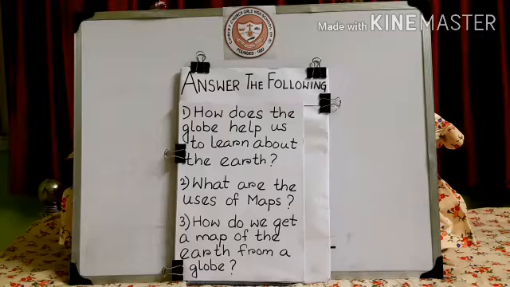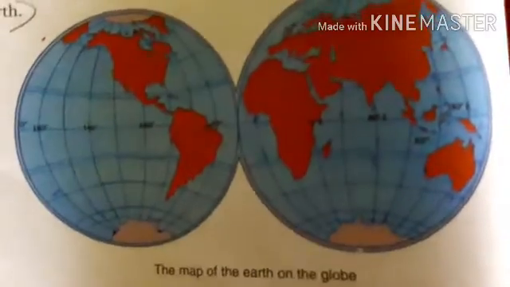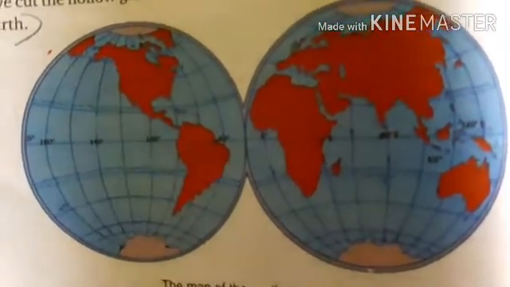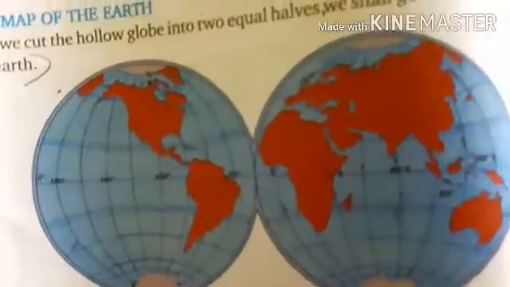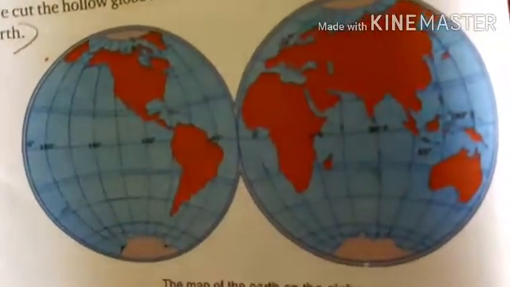So, if we cut through the hollow globe into two equal halves, we shall get two half spheres of the earth. One half of the globe contains one half of the earth, and the other side, which we cannot see, contains the other half. So if we cut the hollow globe in half, what we get is something like this that I have shown you all. And this is the map, isn't it? So a globe, if it is cut into two equal halves, we get a map.